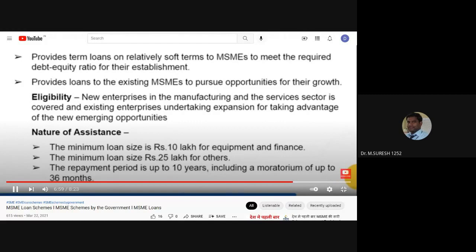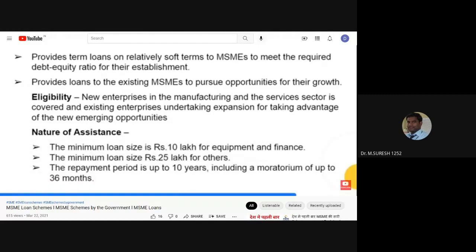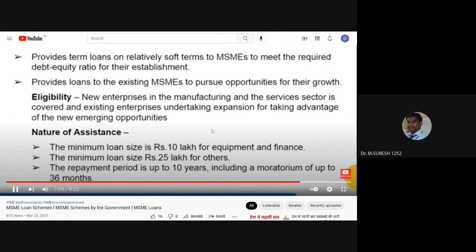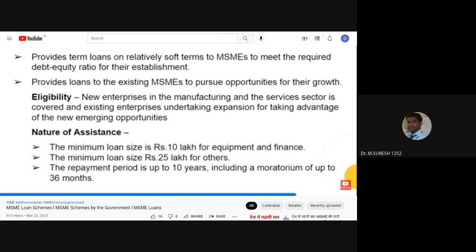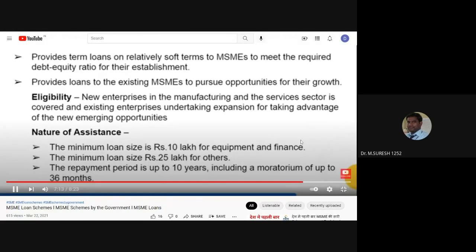The nature of assistance under this scheme is: the minimum loan size is Rs 10 lakh for equipment and finance. The minimum loan size for others is Rs 25 lakh. The repayment period is up to 10 years including a moratorium of up to 36 months.